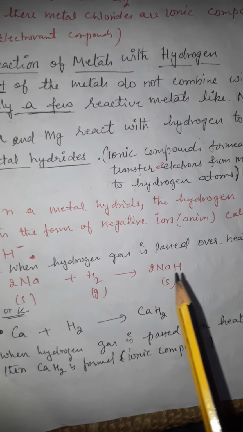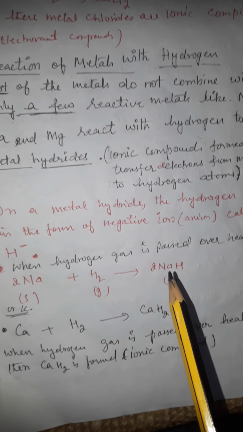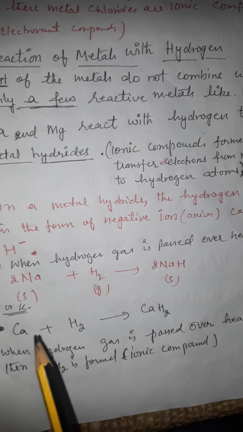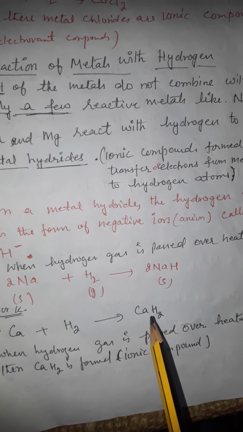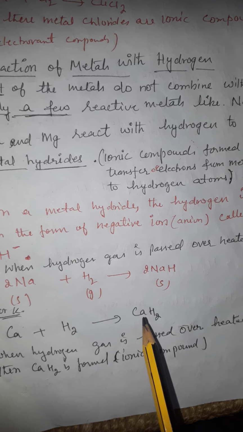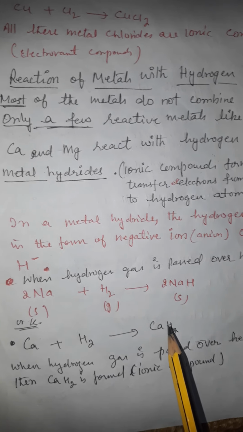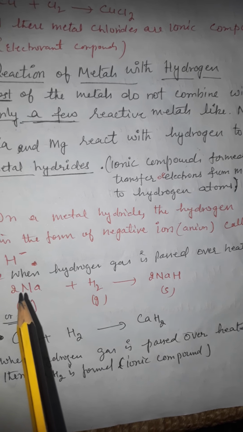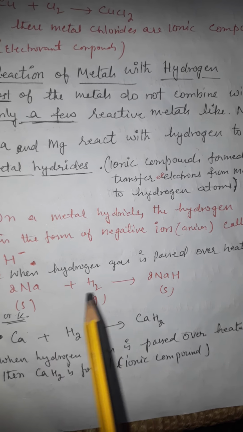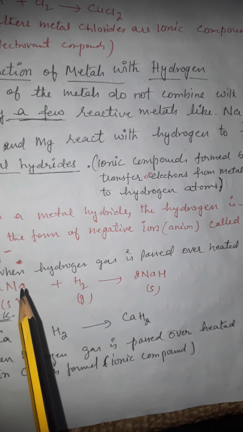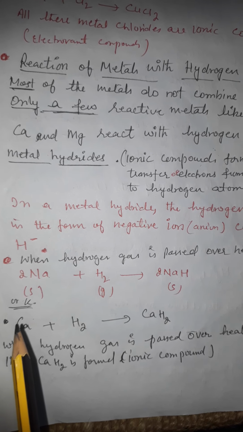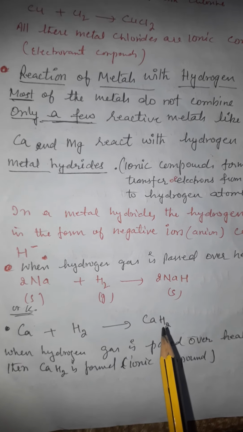So what do we get? We get the metal hydride. Sodium combines with hydrogen, sodium hydride is formed. Calcium combines with hydrogen and calcium hydride is formed. So how do these reactions take place? When hydrogen gas is passed over heated sodium metal, then sodium hydride is formed. When hydrogen gas is passed over heated calcium, then calcium hydride is formed.